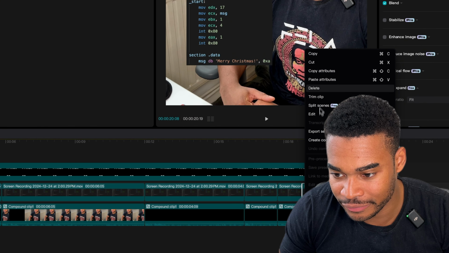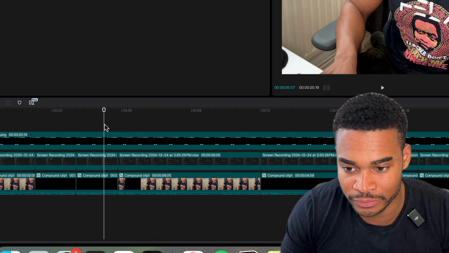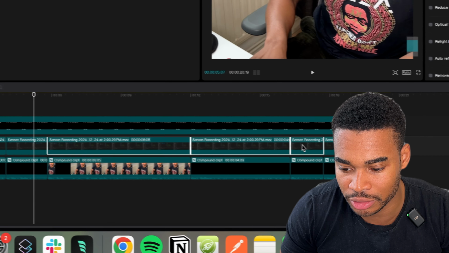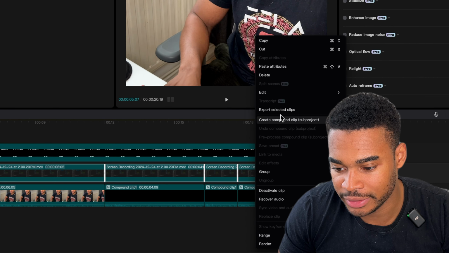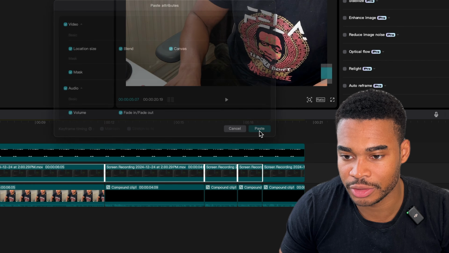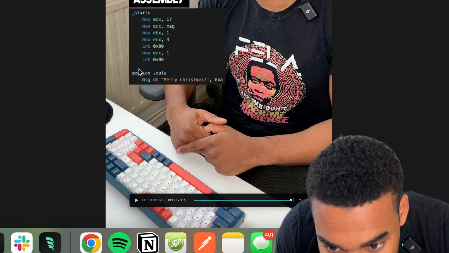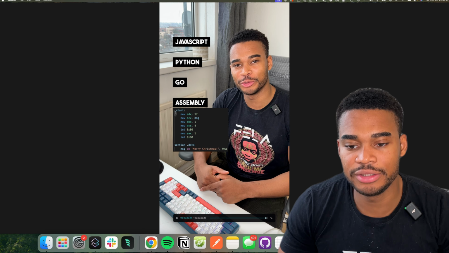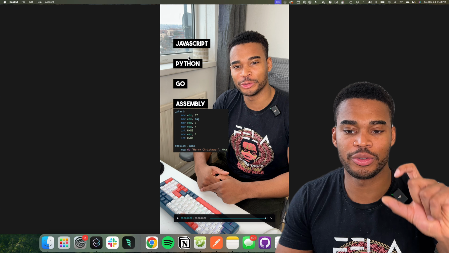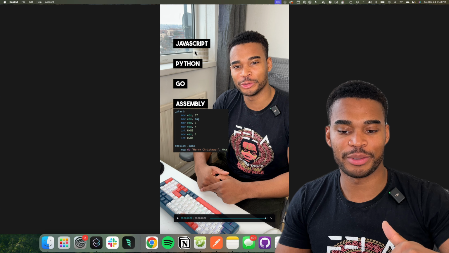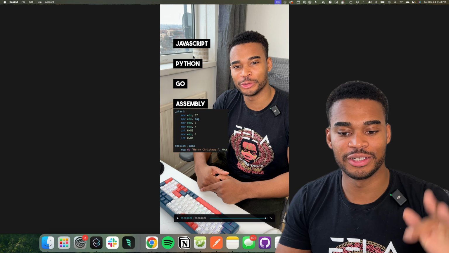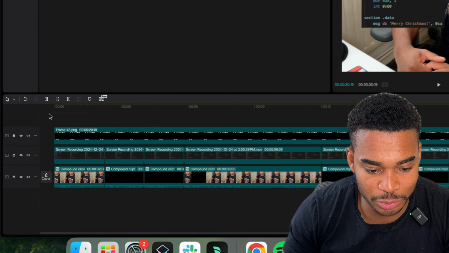Okay, so now I have it for that. I'm just going to copy it for all of the assembly code. 1, 2, 3, 4. And then paste the attributes for them. Cool. But now what I need to do is I need to make JavaScript show a snapshot of JavaScript when I move on to Python, and then a snapshot of Python. So everything needs to remain there. And that's basically the final part of this.